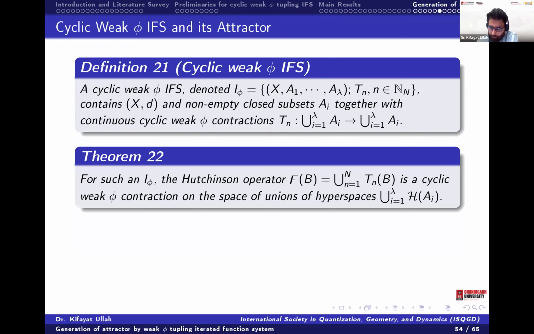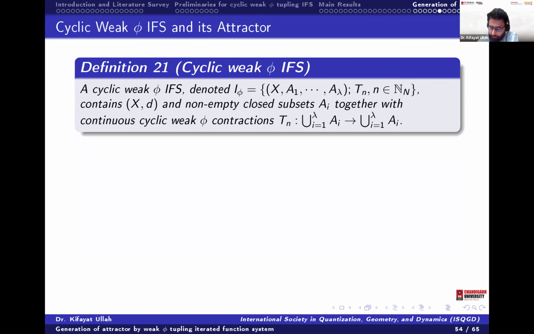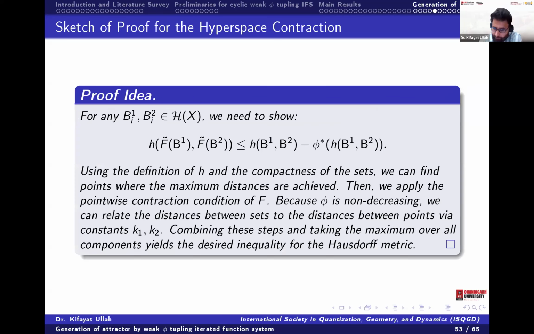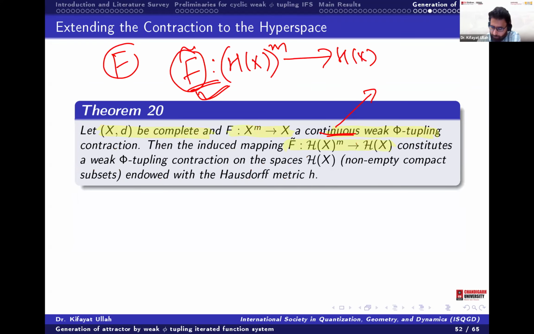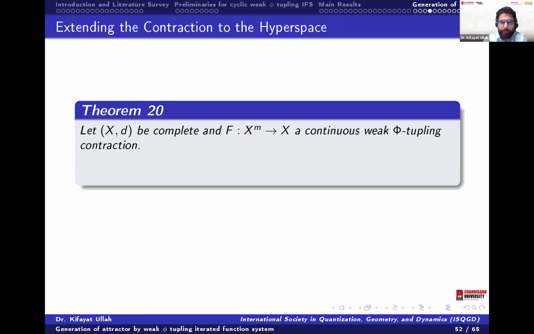Now first I want to just write the overview of the proof, what we have done. We have proved this theorem. I want to write it here, what we did actually.